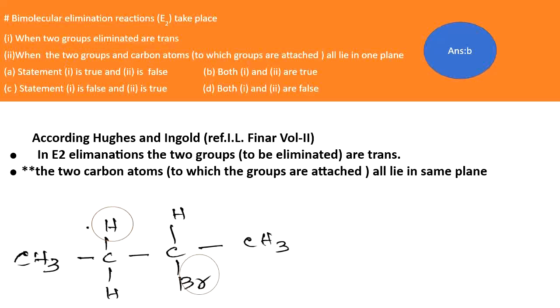So the two groups are trans to each other, and the carbons and other groups lie in the same plane. When the two groups and carbon atoms lie in the same plane, it is also correct. So statement 1 is true and statement 2 is also true. So what is your answer? The answer is B.